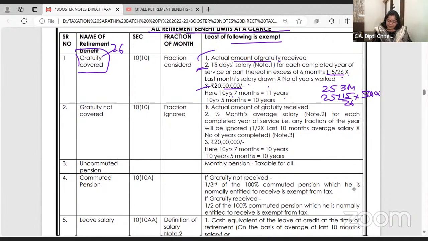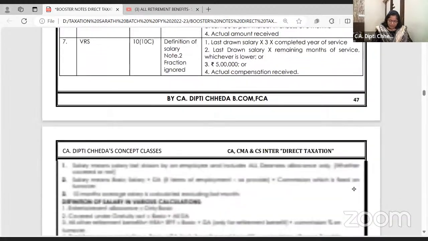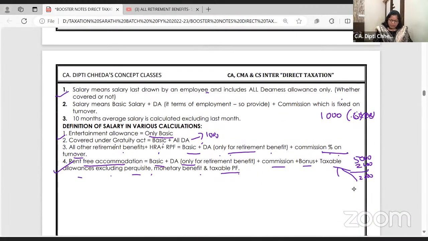Okay, what do you mean by last month's salary? I have written here note 1. So again, for those who are covered under gratuity, last month's salary is basic plus all the DA. Ma'am, will commission be covered? Commission will not come in covered.